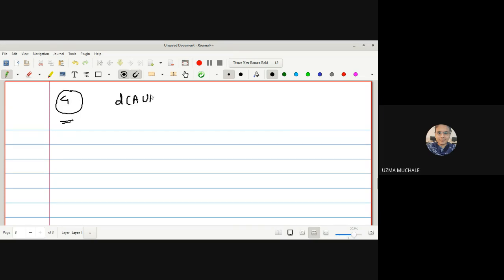We have to prove that derived set of A union B is equal to derived set of A union derived set of B. Now if I want to prove two sets are equal to each other, that means if I want to prove A is equal to B, what do I have to prove? A is a subset of B, as well as I have to prove B is a subset of A. Then it implies that A is equal to B. Both are subsets of each other.